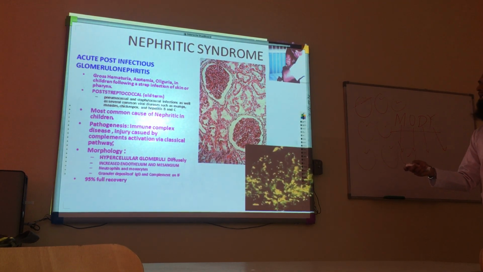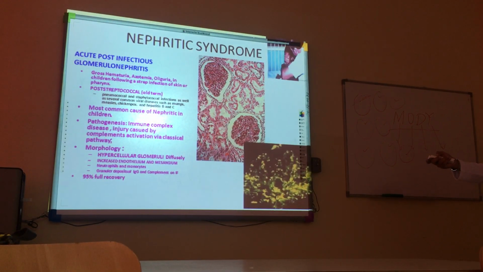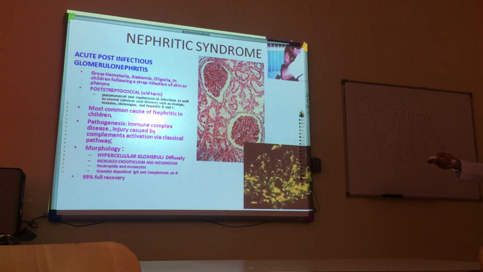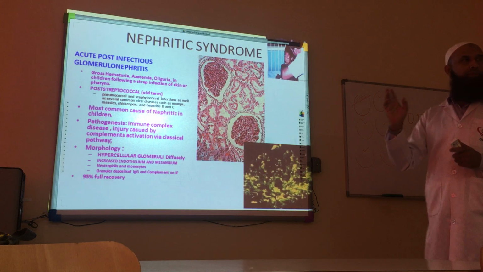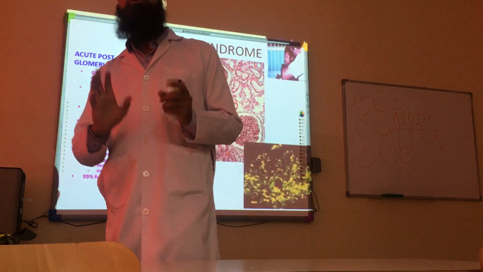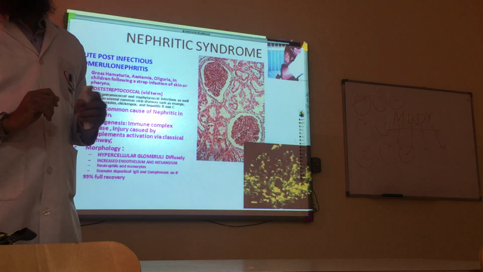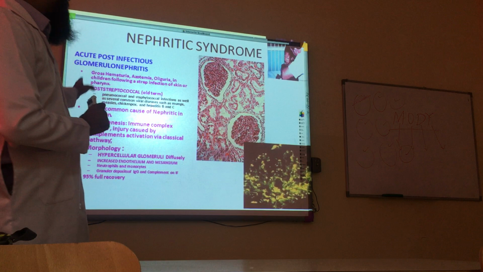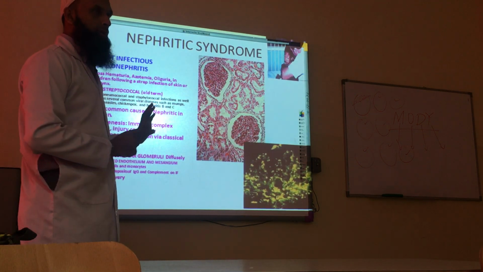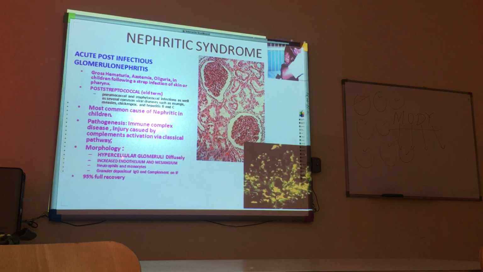Regarding pathogenesis, last time we discussed that immune complexes are formed. There is injury caused by complement activation via the classical pathway. You know about this pathway from physiology. So they believe that complement activation via the classical pathway is ultimately damaging the glomeruli because of this infection or the antibodies which are occurring here.